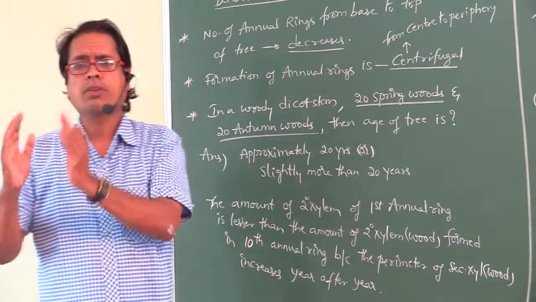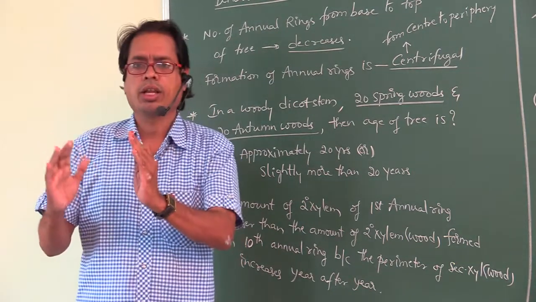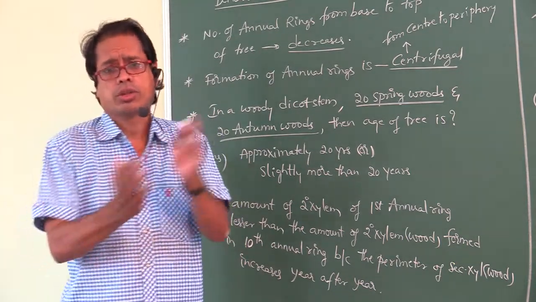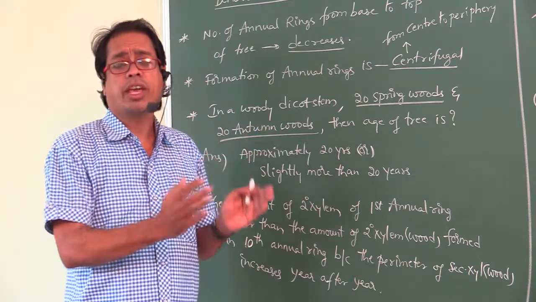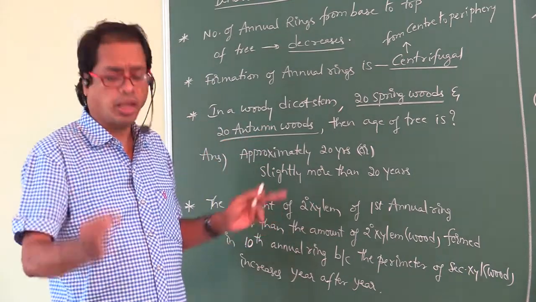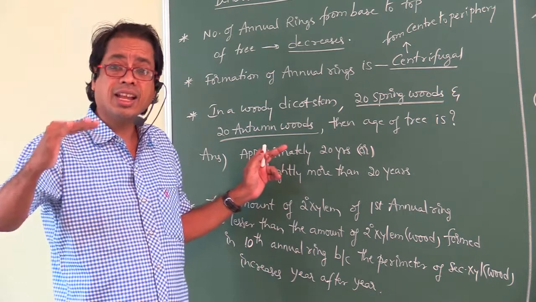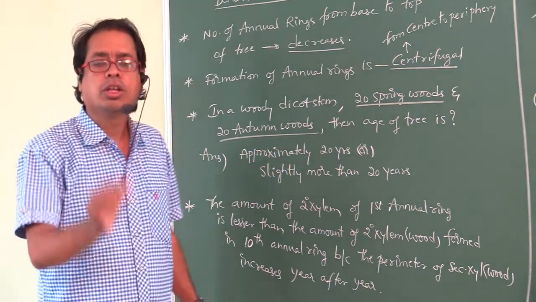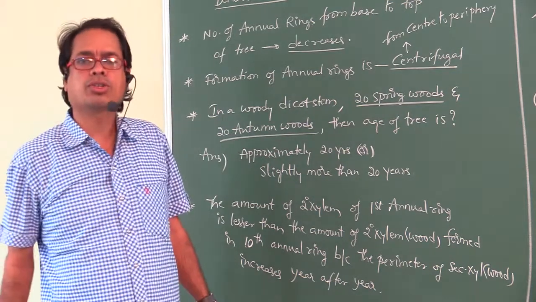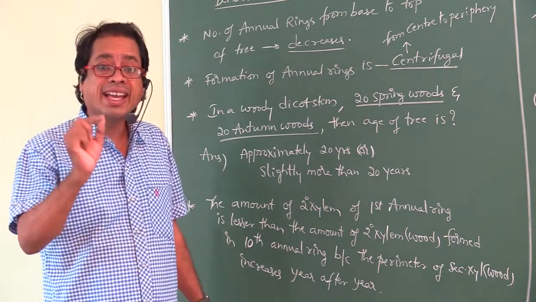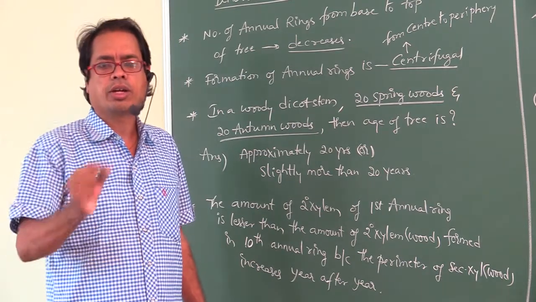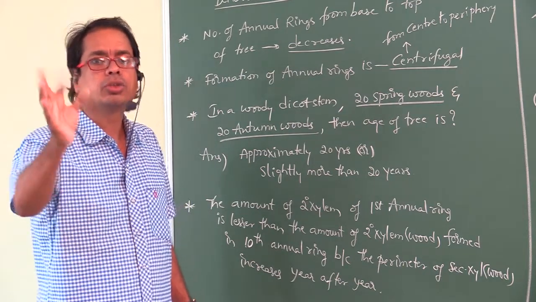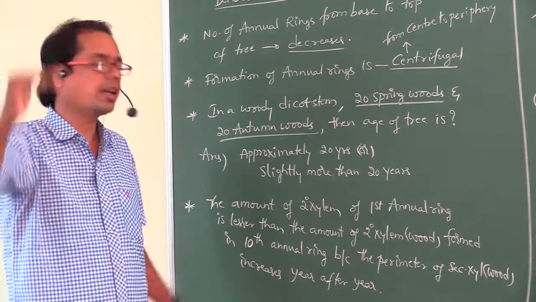Before secondary growth, some primary growth also occurs, so the age of the tree is approximately 20 years or slightly more than 20 years.